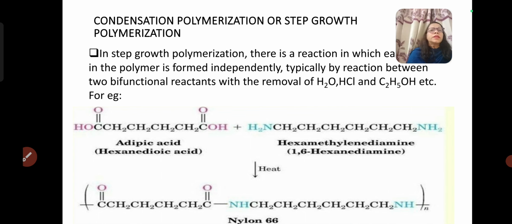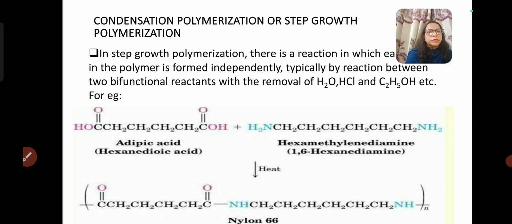Next category is condensation polymerization or step growth polymerization. In step growth polymerization, polymer is formed by the combination of two or more types of monomers, and this reaction is done by a condensation reaction, in which small molecules like water, ethanol, ammonia are liberated, and this is known as condensation. These polymers are known as condensation polymers.